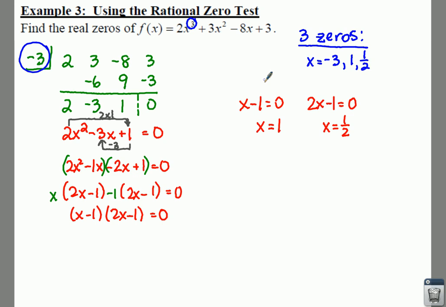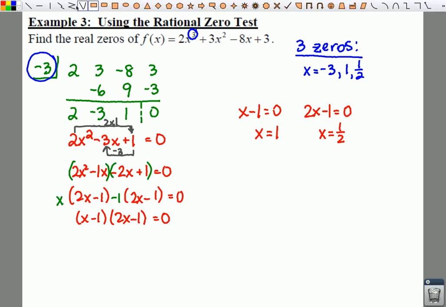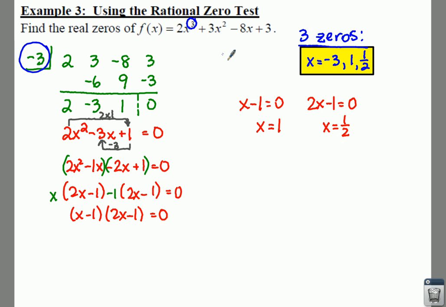So algebraically and graphically, you can use your graphing calculator to help you find your first zero, and then you can use algebra with synthetic division and factoring to find your other 2. So I hope this helped in showing you how you can use your graphing calculator to get you started.